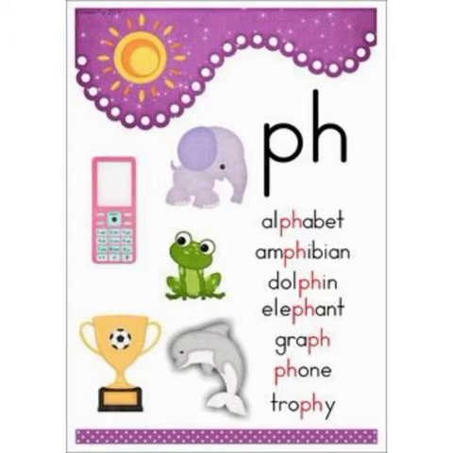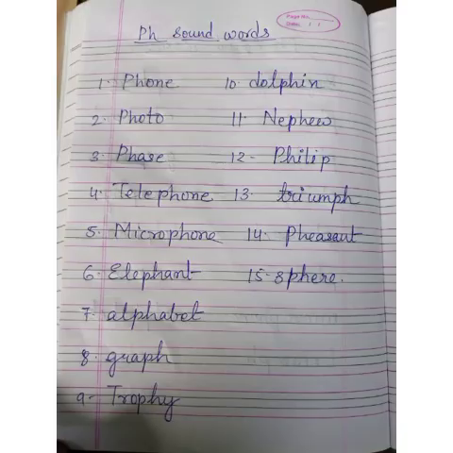Next, graph. Here this digraph f is coming at the end. Next example is phone. Here it is coming at the beginning. Next is trophy. Again, the f is heard at the end. Now students, once you have understood this, you have to write these words in your copy at least one time to learn the words. It will always help you to do the worksheets or related exercises.